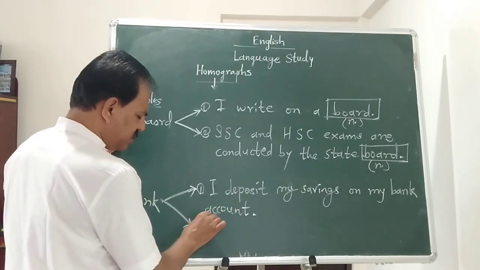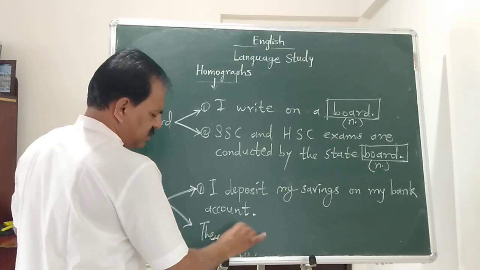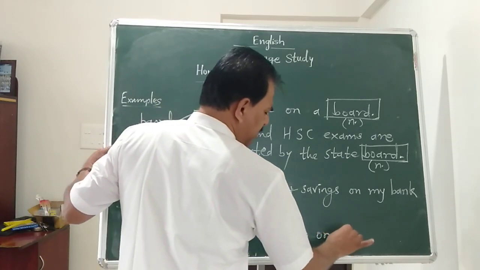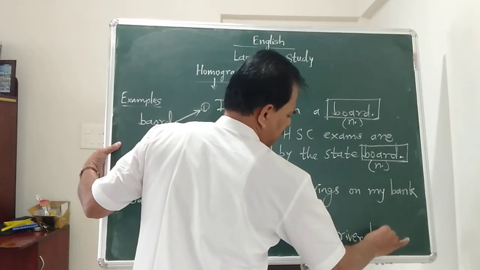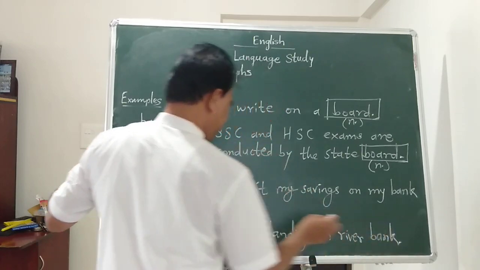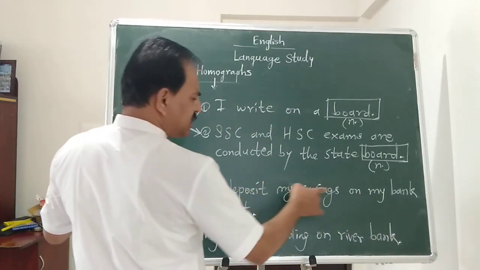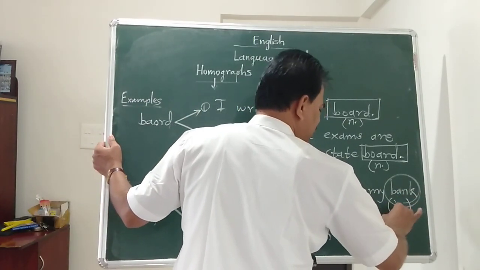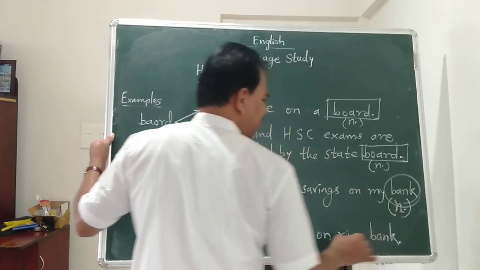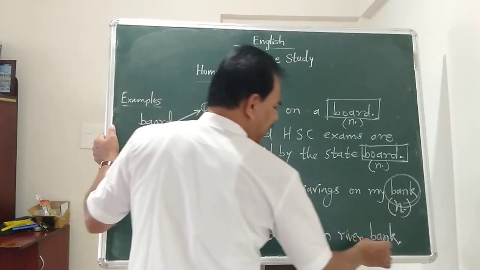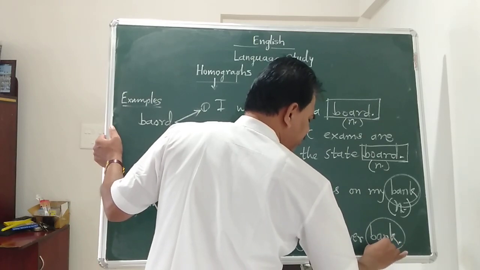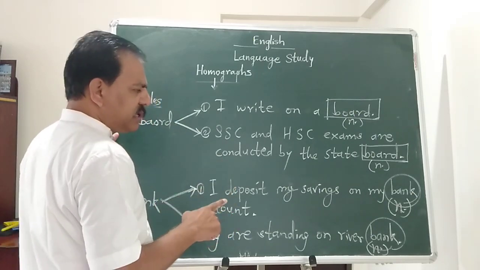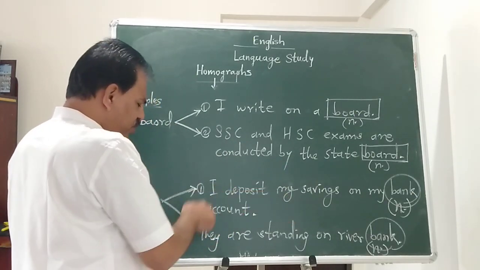And another example, they are standing on a river bank. So if you see, I deposit my savings on my bank account, here bank is a noun, and they are standing on a river bank. Here bank is also a noun, but though the word is the same in spelling and pronunciation, its context is different in both the examples.